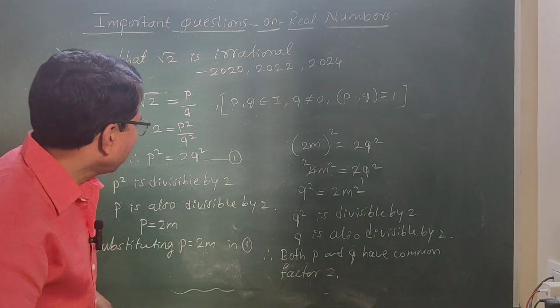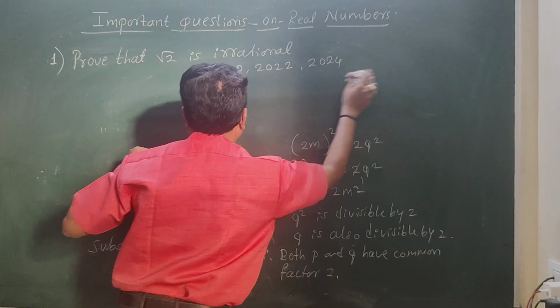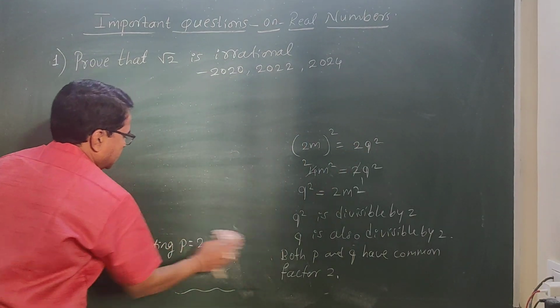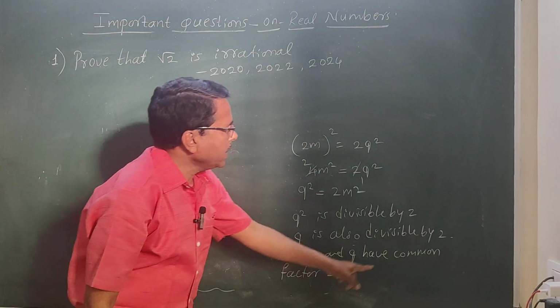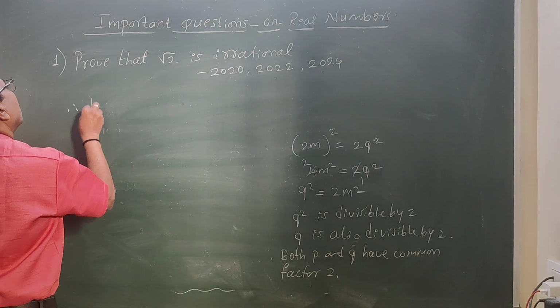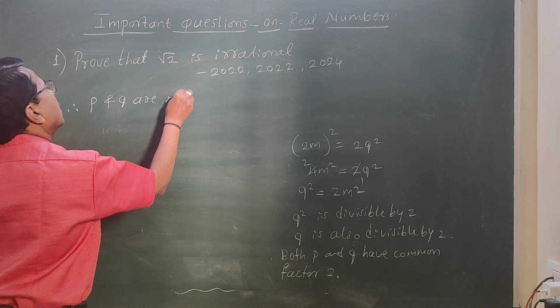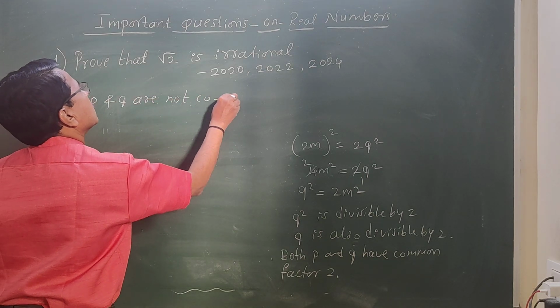So, next step here I will write. Both p and q have common factor 2. Therefore, p and q are not co-primes.